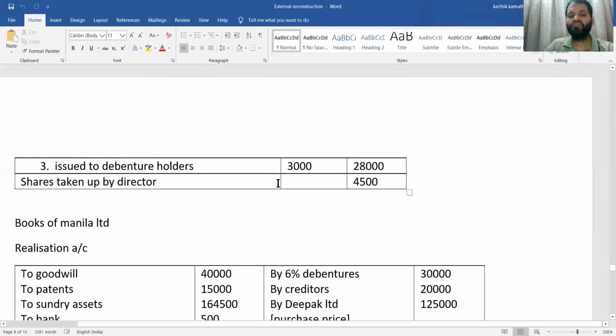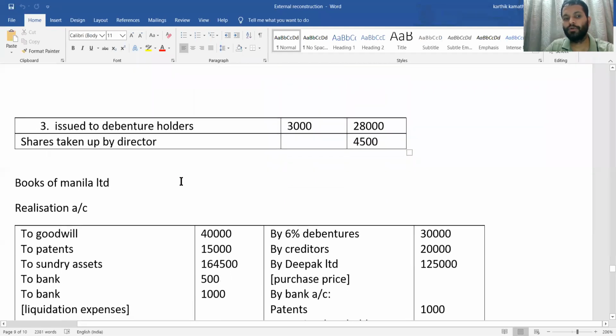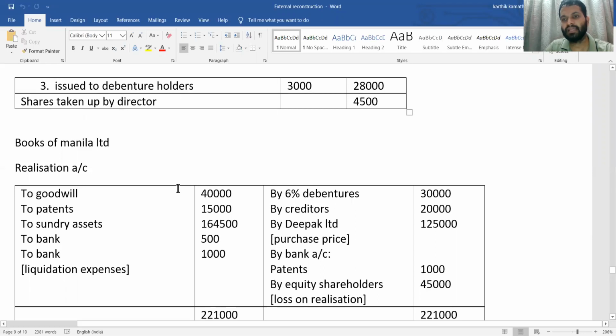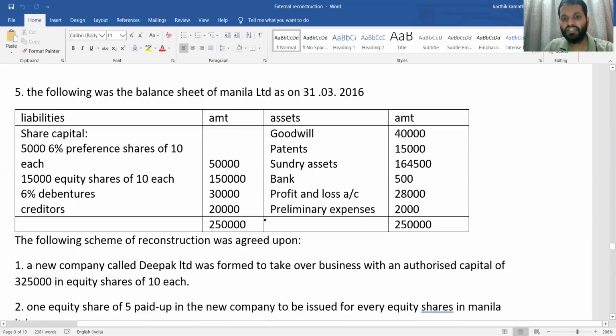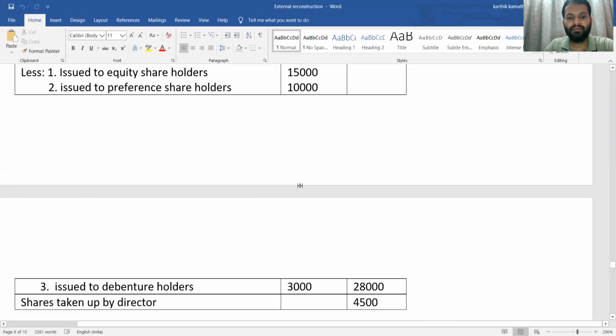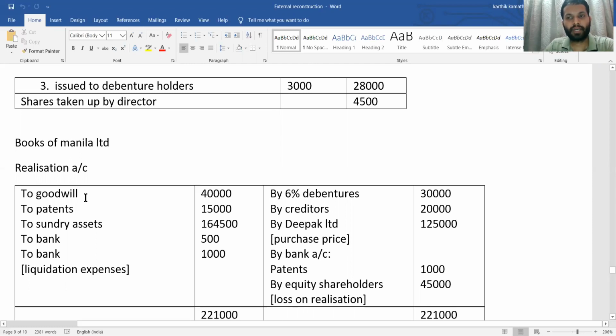Next, in the books of the transferor company, you need to prepare certain ledger accounts. First you need to do the realization account. Before doing the realization account, the first thing to remember is that all the assets must be written at book value first: goodwill, patents, sundry assets, bank. From the balance sheet information, goodwill is 40,000, patents 15,000, sundry assets 1,64,500, and bank 500. So write the same amounts on the debit side of the realization account, the assets written at book value.